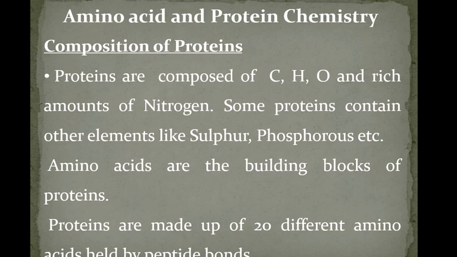Very important, nitrogen. Some proteins contain other elements like sulfur and phosphorus. So in addition to carbon, hydrogen, oxygen and nitrogen, some proteins do contain sulfur and phosphorus in their structure.